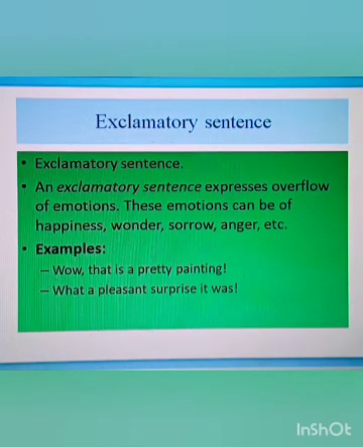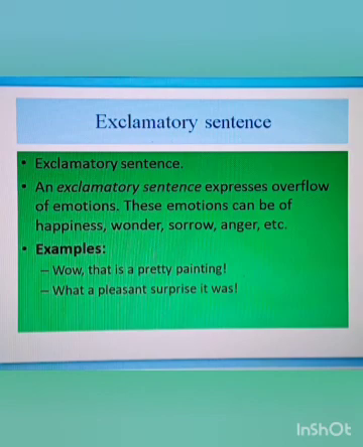Now we are going to see the examples of exclamative sentences. Wow, that is a pretty painting! The sentence ends with an exclamation mark. Next example is, what a pleasant surprise it was! It also ends with an exclamation mark. Here it expresses the emotion. Next, third one: Oh, how it happened! It is an emotion of sorrow.